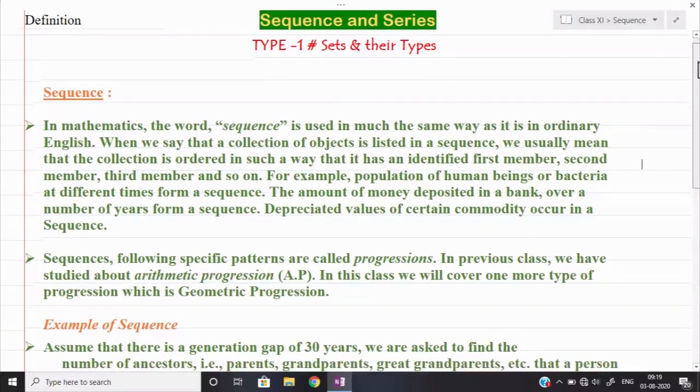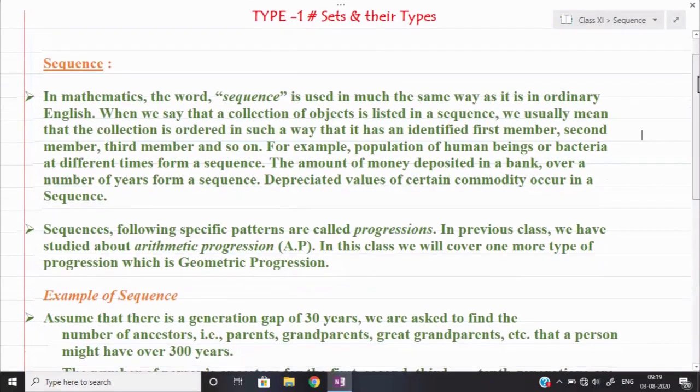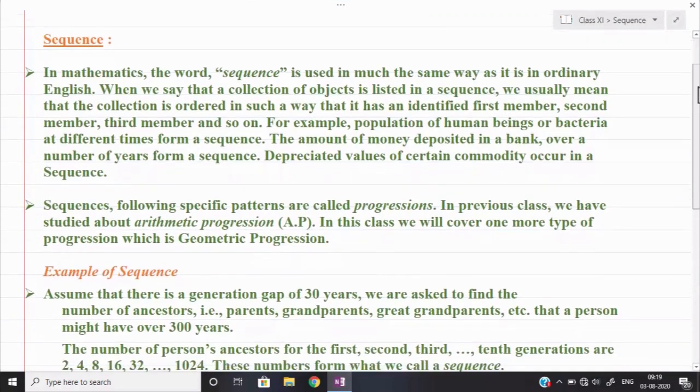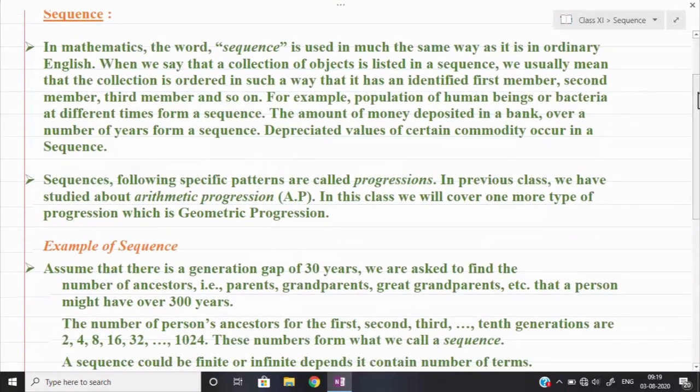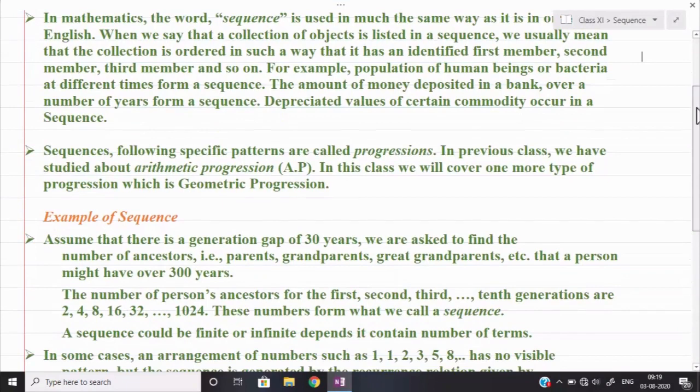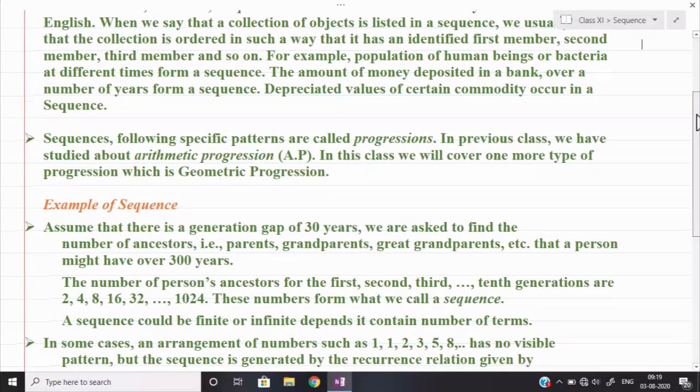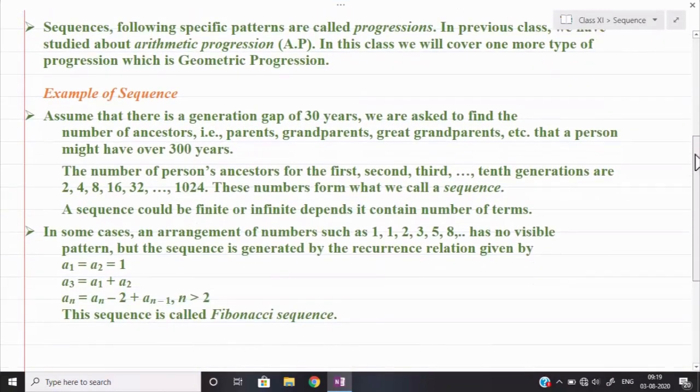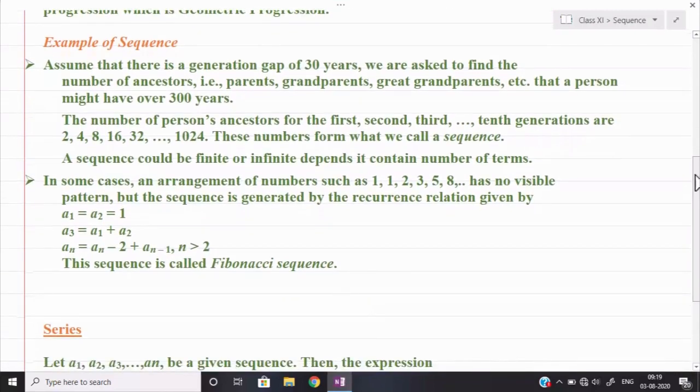Arithmetic progression, which you know already, we shall add some things to, and geometric progression we shall study once again. Harmonic progression is not part of the syllabus, so you have to study that separately. Now some examples we can see. An example of a sequence is given over here.